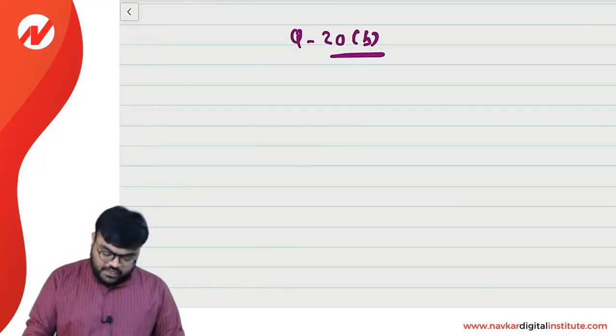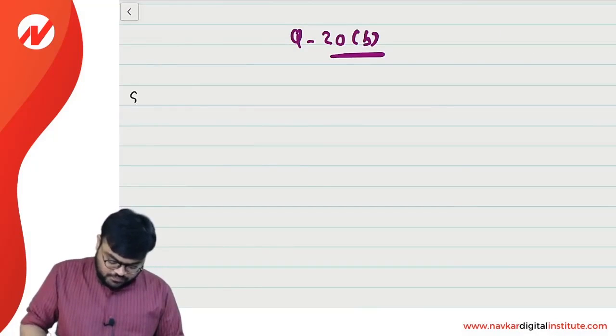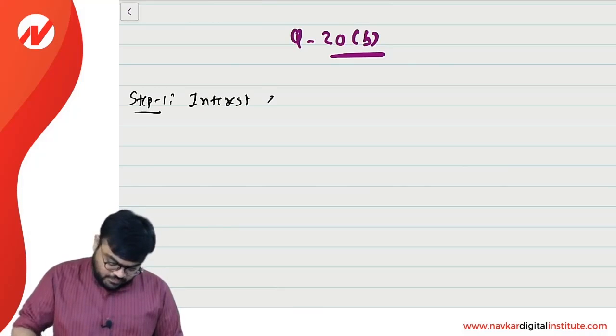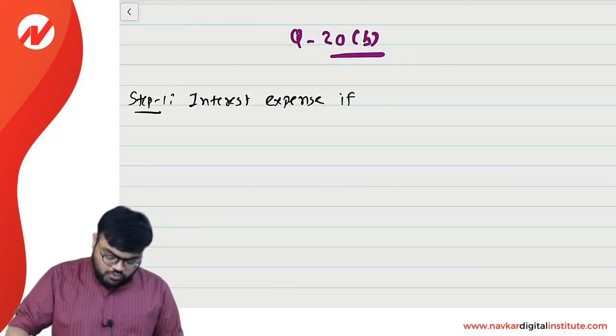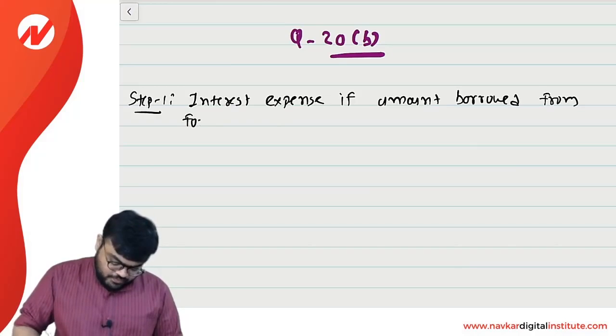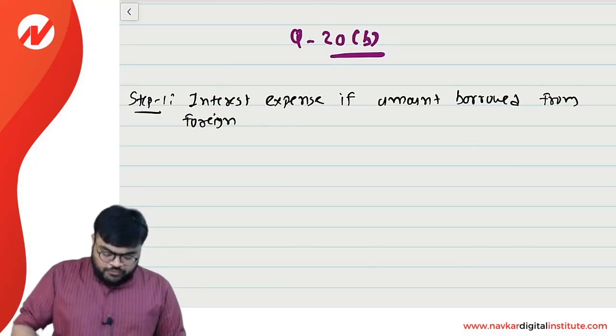Question 20B. Clear? Step 1. Interest expense if the amount is borrowed from a foreign country.